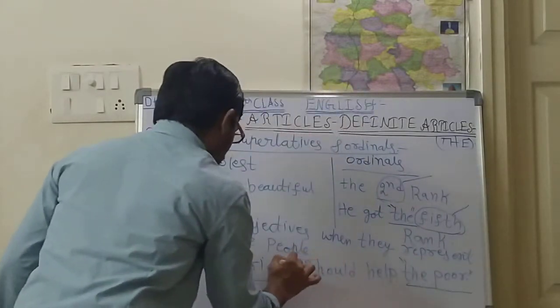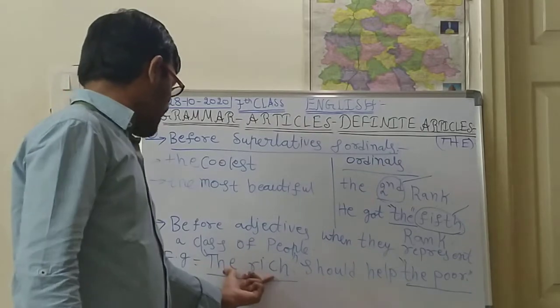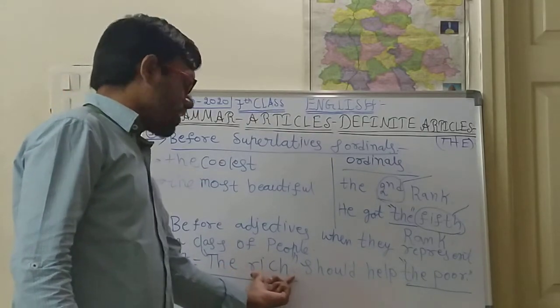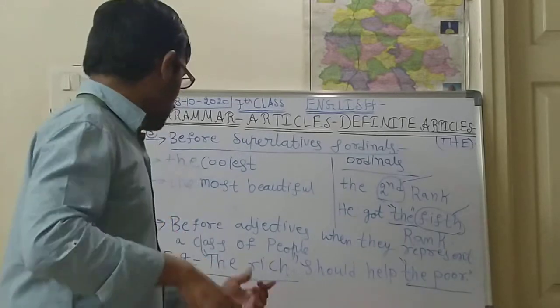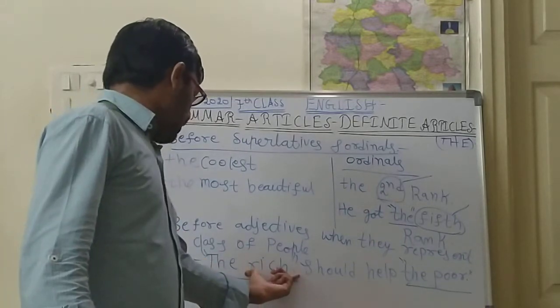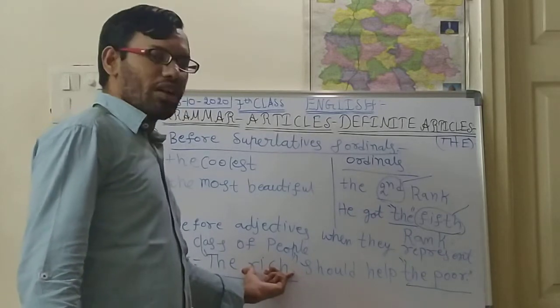The rich is one of the classes. Rich means all the rich people who are there in the society. So it is representing one of the classes.